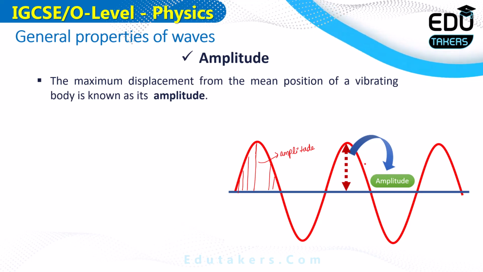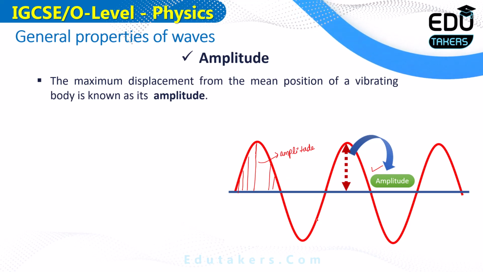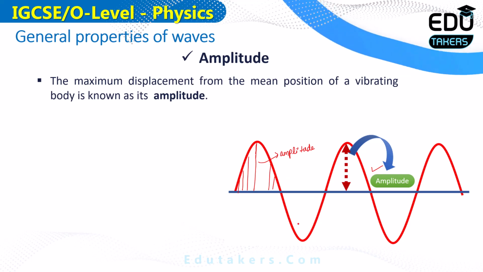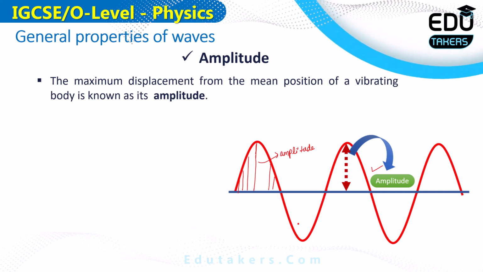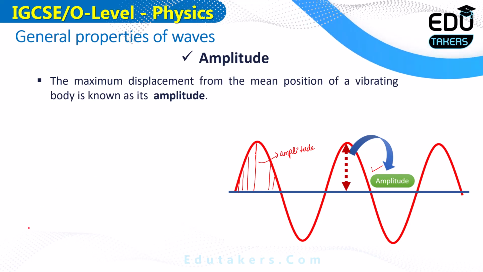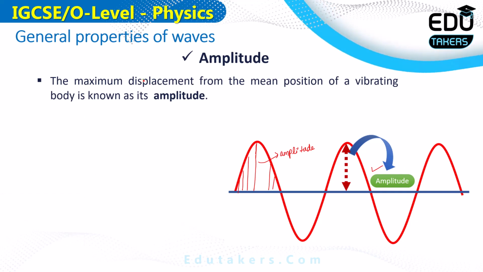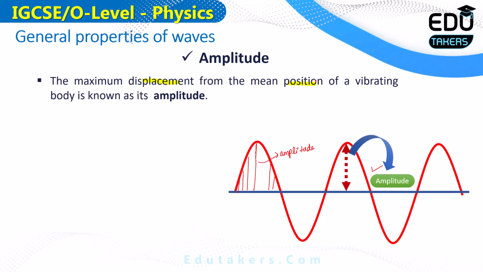I also label here the distance which is equal to the amplitude. It is the maximum displacement of the body from its mean line. The mean line is shown by the blue line, and the wave shown here is traveling, meaning that the particles are vibrating. So the maximum displacement of the particles from the mean position or the mean line is called the amplitude. You can see here the maximum displacement from the mean position of the vibrating body is called the amplitude.